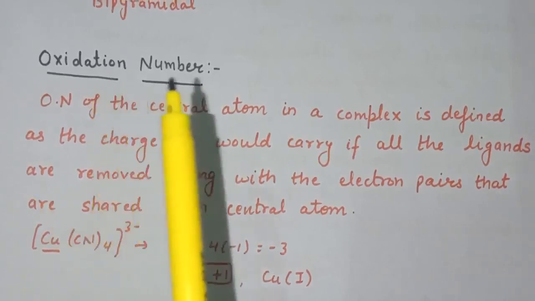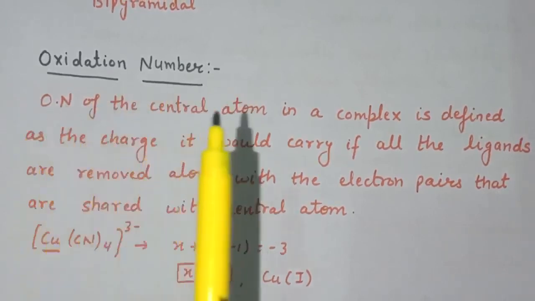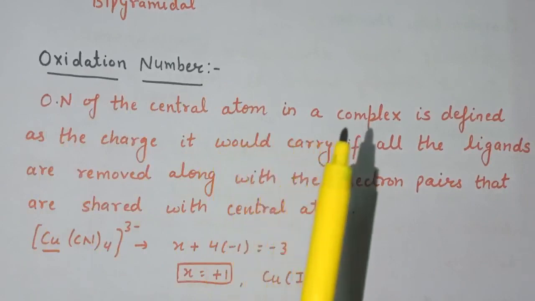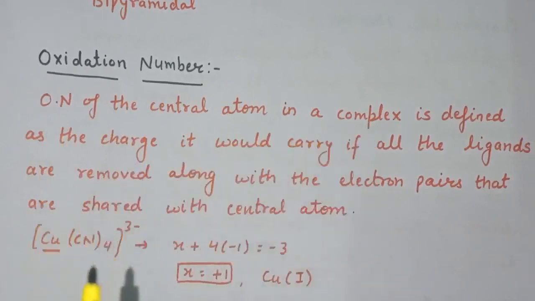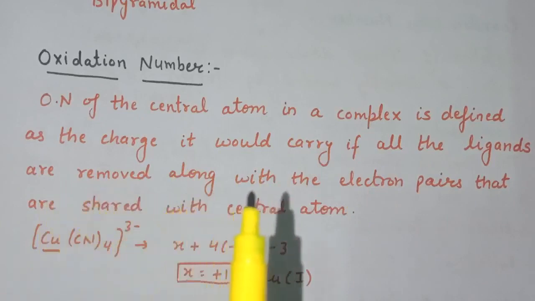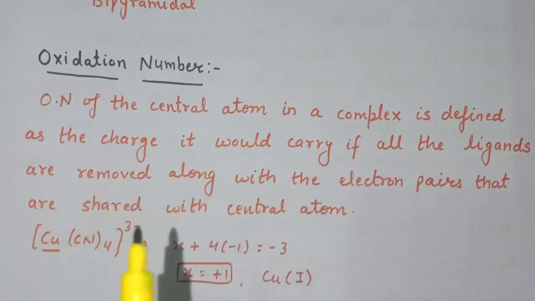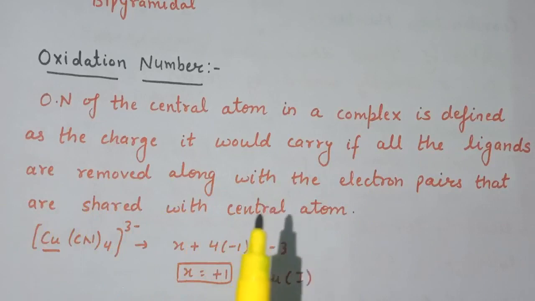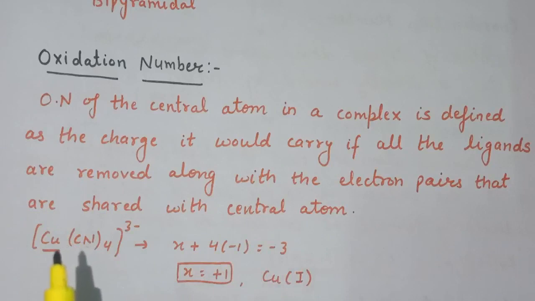Next term is oxidation number. Oxidation number of the central atom in a complex is defined as the charge it would carry if all the ligands are removed along with the electron pairs that are shared with the central atom. For example, this is the coordination complex, and in this complex if we want to calculate the oxidation number of copper, so the oxidation number of copper is assumed to be X.